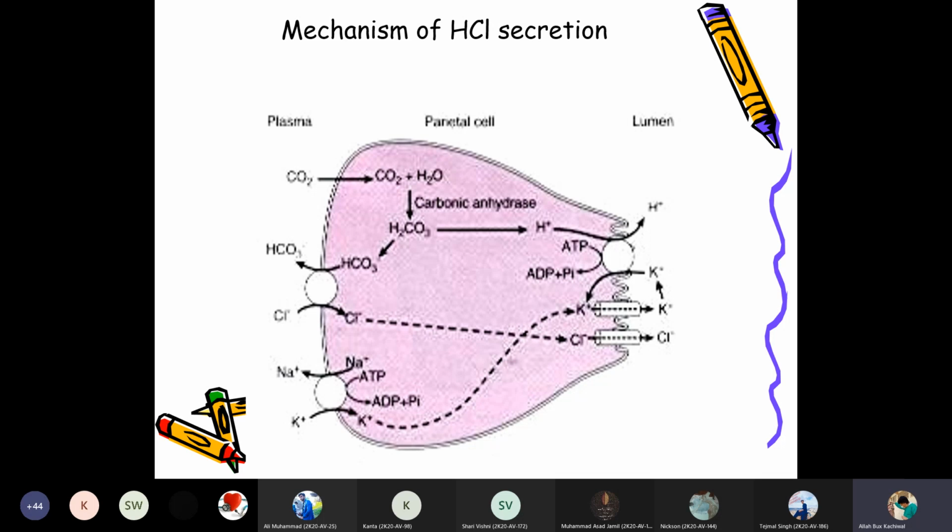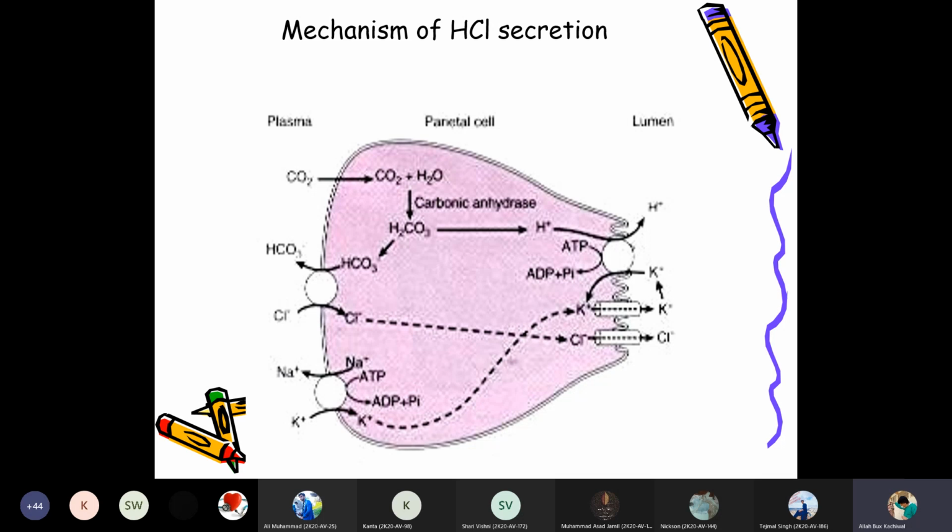The chlorine enters into the parietal cells and goes into the lumen, and the sodium is also absorbed and transported into the parietal cells, and the potassium also goes into the parietal cells from the plasma and comes down into the lumen.